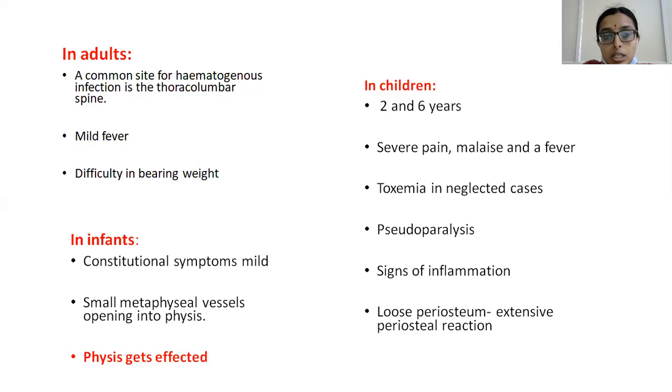And coming to the adults, here most commonly the cause of acute osteomyelitis is direct inoculation rather than hematogenous spread.